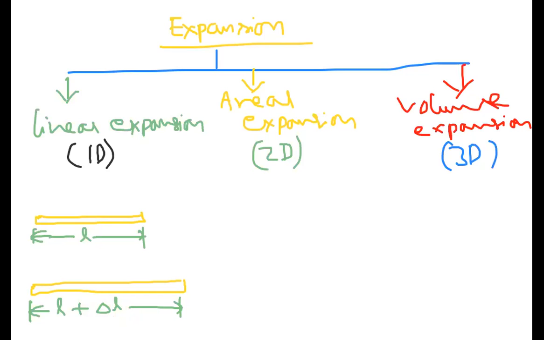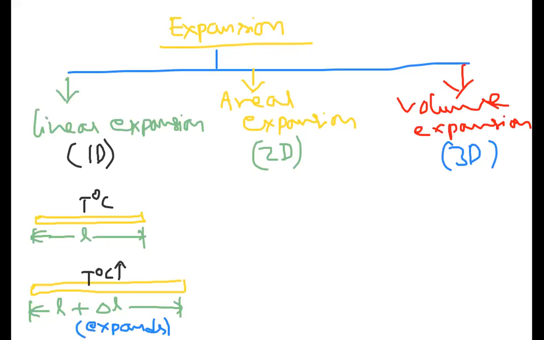Suppose the temperature is T degrees centigrade. Here I increased the temperature to more than T degrees centigrade. Temperature is increased, it expands. Okay, we observe this phenomenon. Well done. This is linear expansion.